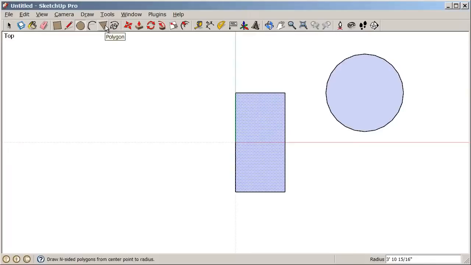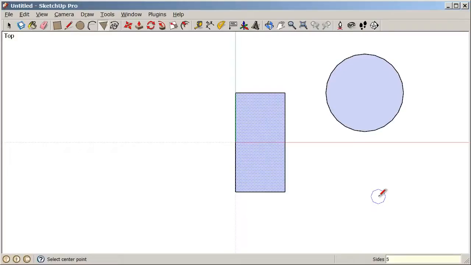Next, let's take a look at our polygon tool. The polygon tool is that brown triangle up there on your large tool set. Activate your polygon tool, and notice that the number of sides shows up down here in our measurements dialog box. We can always change the number of sides by typing, say, 8, enter, and now we have an octagon.